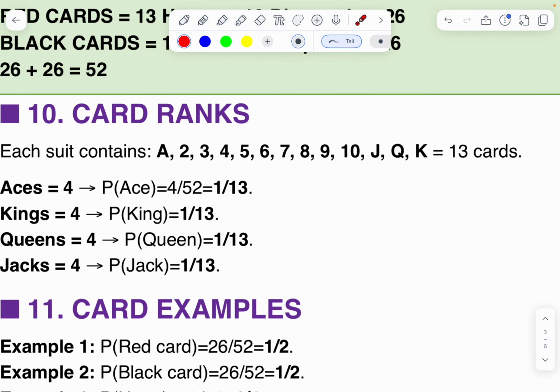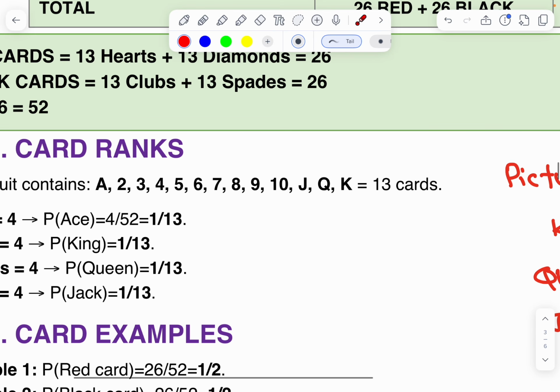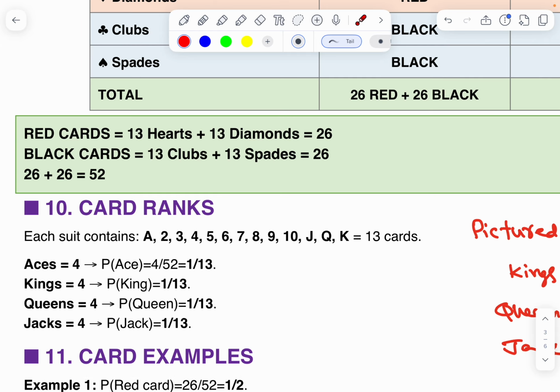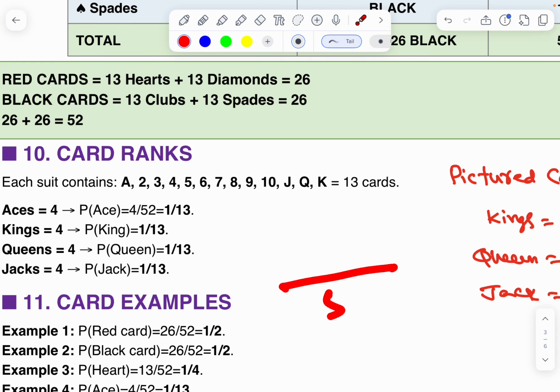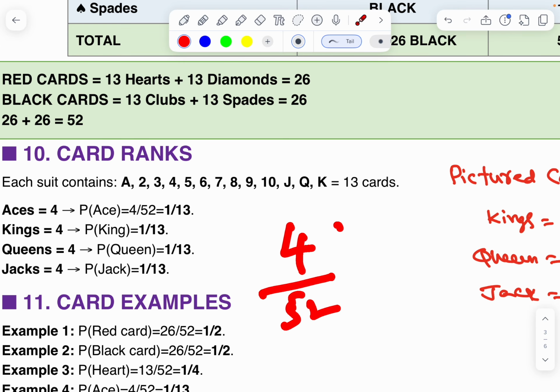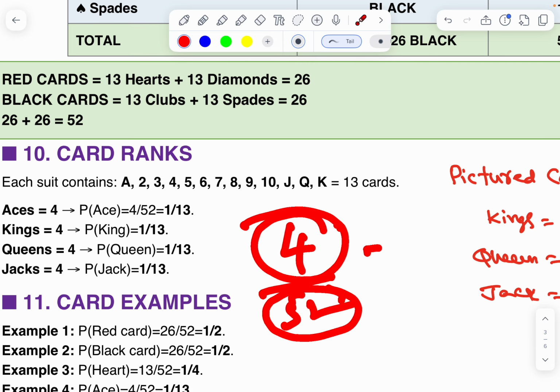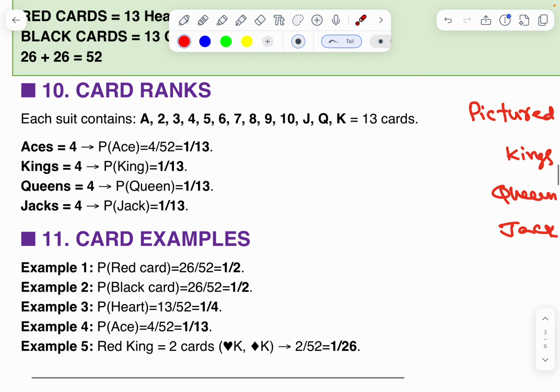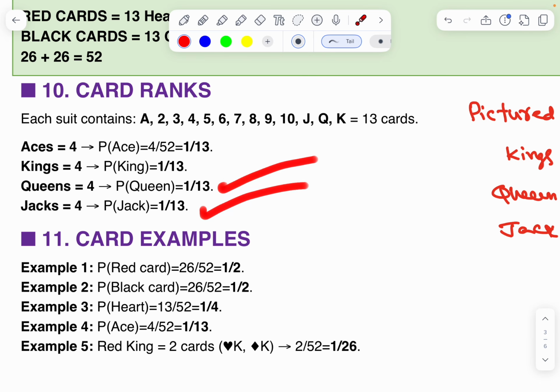Now I am giving examples. When I have shuffled all cards, what is the probability of getting a king? Same formula. Total cards 52, kings 4. Favorable outcomes by total outcomes. There are 4 kings, total cards 52. Therefore, the answer is 1 by 13. And queens also the same, jacks also the same.